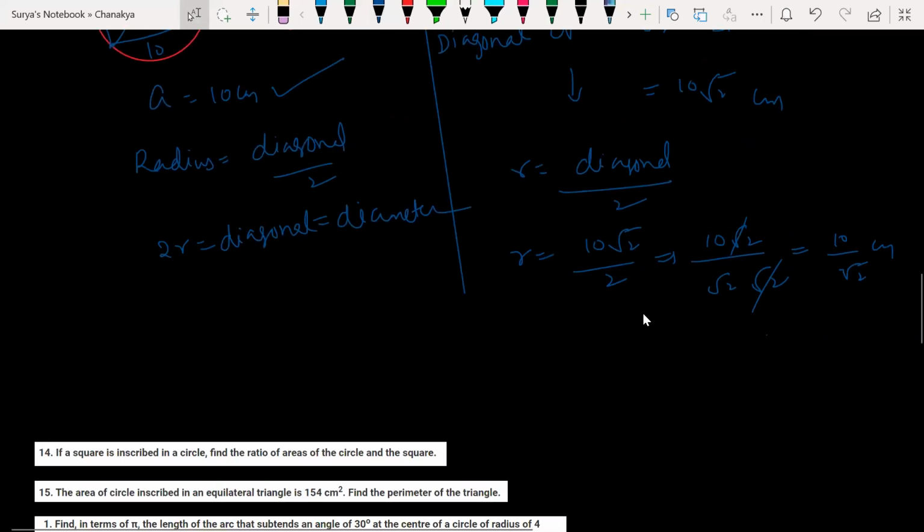Look at this. You can do 5 root 2. Sir, I did it the Pythagoras theorem way, and I'm getting radius as 7.7 approximately. Radius, what are you getting? 7.7 approximately. That is also correct. You can just do it by Pythagoras theorem also. So look at this now. This is the radius I got. Now what is the area?